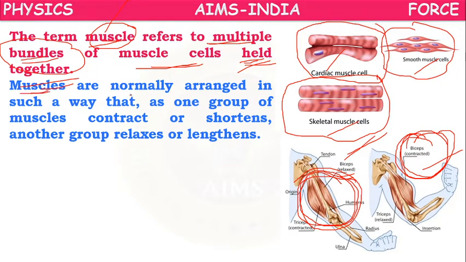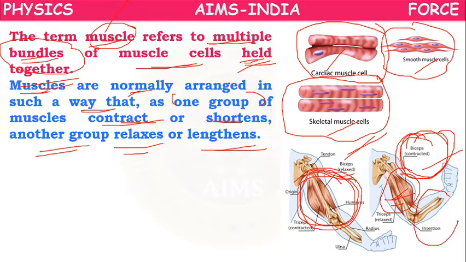So muscles are normally arranged in such a way that one group of muscles contracts or shortens, and another group of muscles relaxes or lengthens. Suppose when you are folding the hand, in the upper part of the hand, if the muscles contract or shorten, then on the other side, on the lower part of the hand, you can observe relaxed muscles. Means so that they can balance with each other.